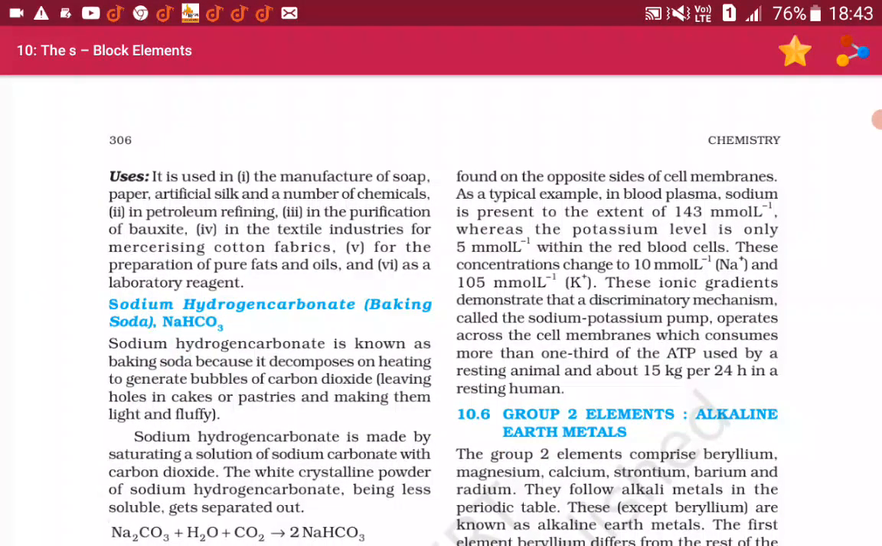Uses: it is used in the manufacture of soap, paper, artificial silk and a number of chemicals. In petroleum refining, in the purification of bauxite, in the textile industries for mercerizing cotton fabrics, for the preparation of pure fats and oils, and as a laboratory reagent.